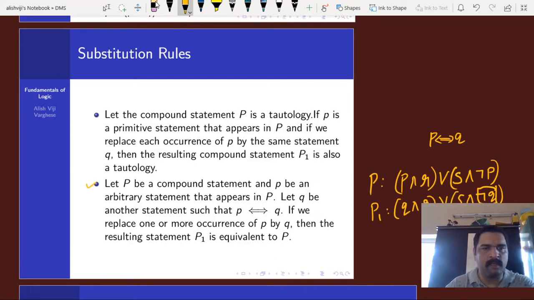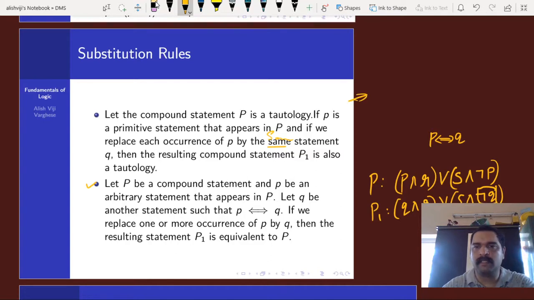Then the first rule: if P is a compound statement and P is a tautology, and if small p is a primitive statement that appears in P, and if you replace all occurrences of p by the same statement, some statement Q, then the resulting compound statement P1 is also a tautology. It's not the same, it's some.